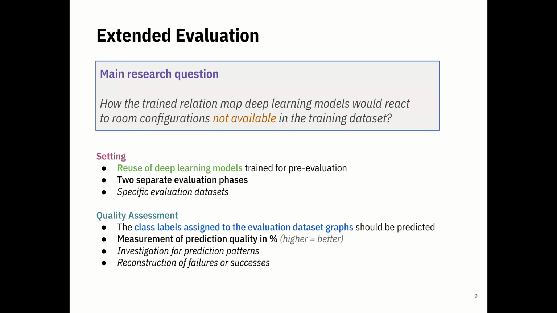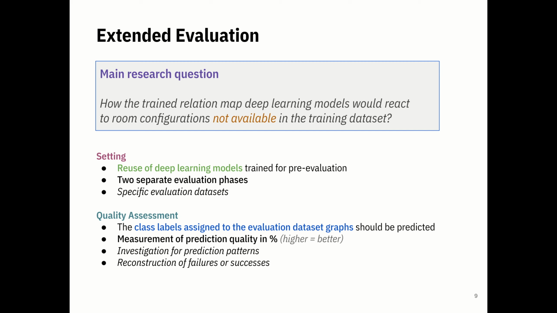In the evaluation that we present in this paper, we wanted to dig deeper and wanted to know how the trained relation map models would react to the room configuration not available in the training dataset, which means we wanted to use the spatial configuration totally unknown to the models and measure the classification rate for these configurations.